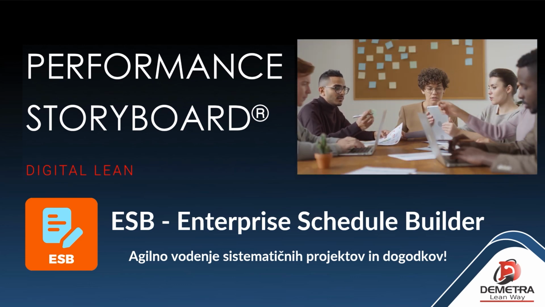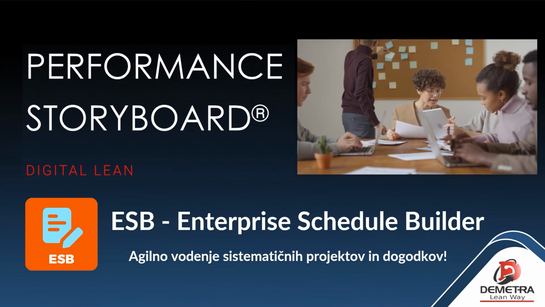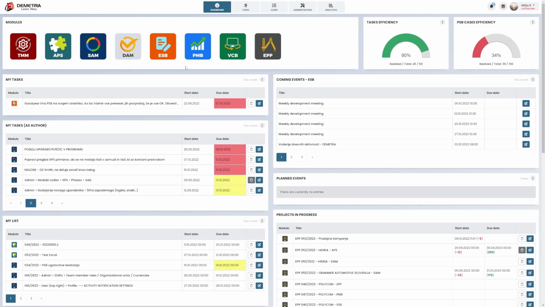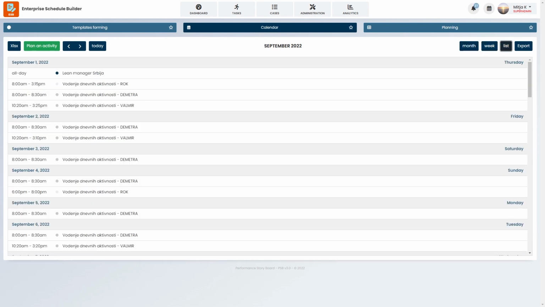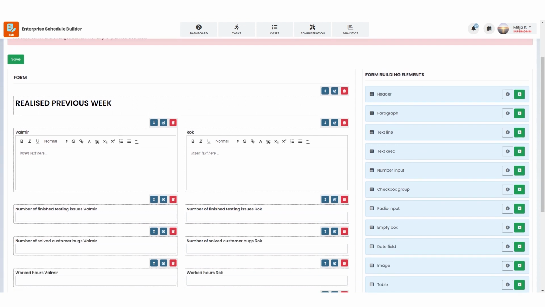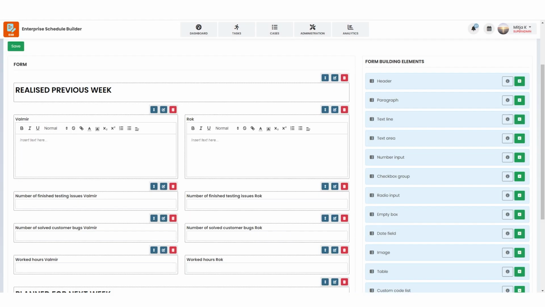A solution that will track consumed time for events and will help you to manage time and tasks of other members of the planned event. The solution is the Performance Storyboard program with Enterprise Schedule Builder module that enables you to fully define meetings, audits, Gemba walks, and other events. With a template that fully describes your meeting, it's easier to manage the event without missing out any important information.